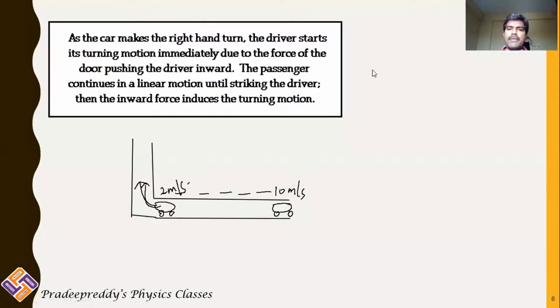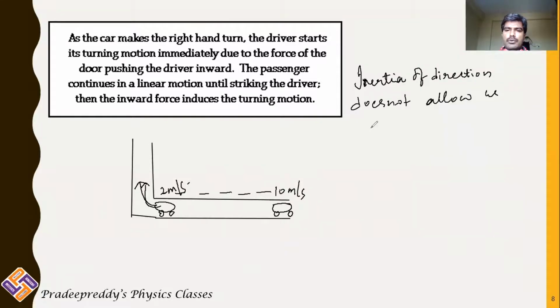So therefore inertia of direction does not allow us to change direction immediately.